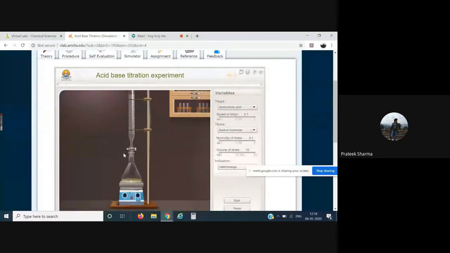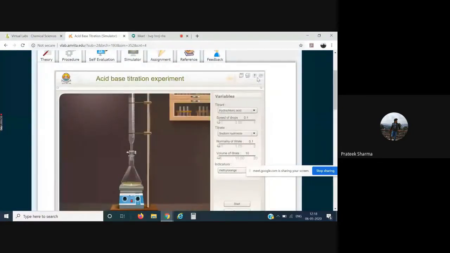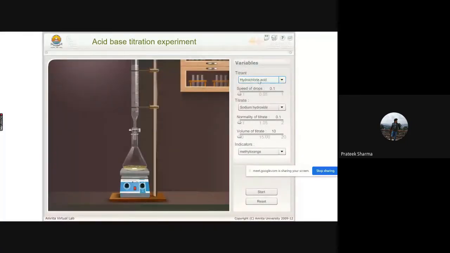Now this was the acid base titration. Let me maximize it. Again we have certain variables over here. You have a list to select the titrant from. You can increase the speed of the drops once your experiment has been initiated. You can select the titrate. For the normality of the titrate, we have a slider; you can simply modify the value.